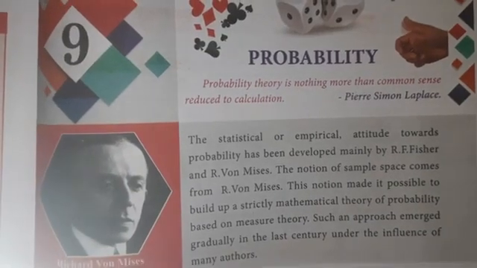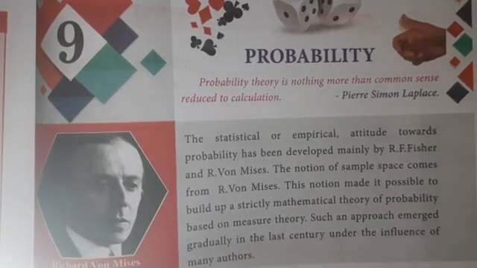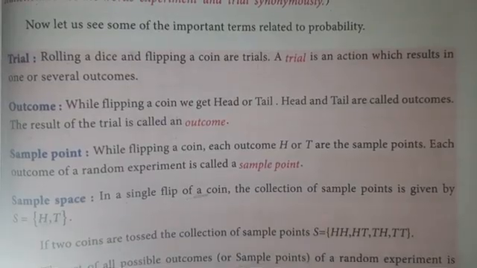Today we are going to see chapter 9, probability. Now let us see some of the important terms related to probability. Trial. Trial means rolling a dice or flipping a coin.